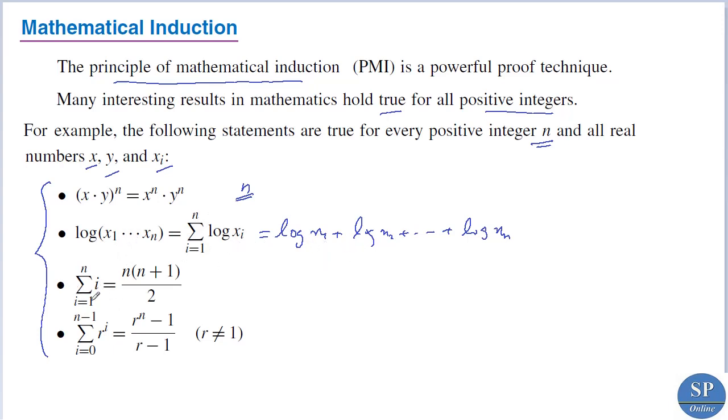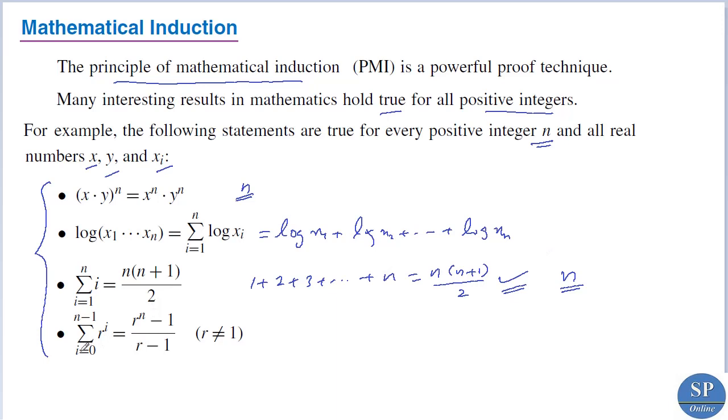Another example is summation i from 1 to n of i, that is equal to n into (n plus 1) by 2. That is, i from 1 to n of i means 1 plus 2 plus 3 plus ... plus n, which is equal to n into (n plus 1) divided by 2. That is, the sum of the first n natural numbers is equal to n into (n plus 1) by 2. This is also true for any natural number n or any positive integer n.